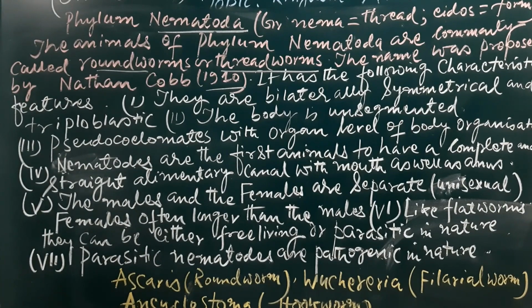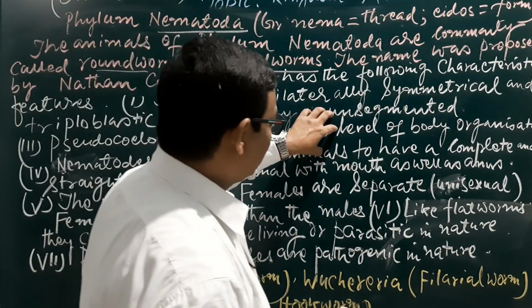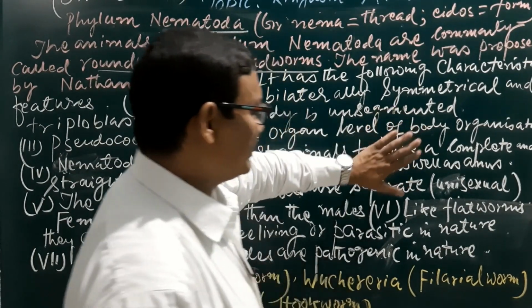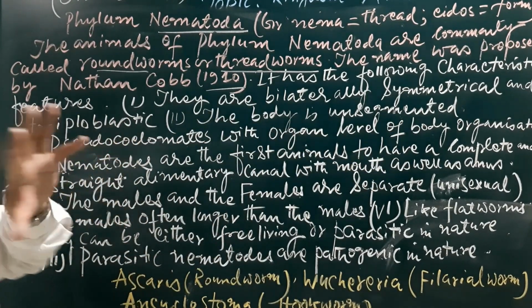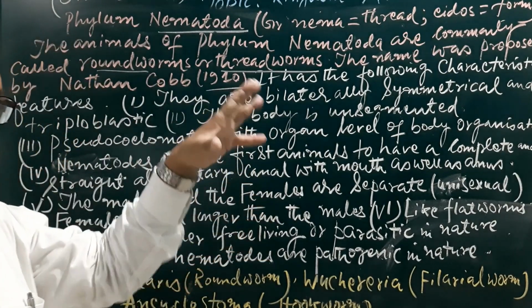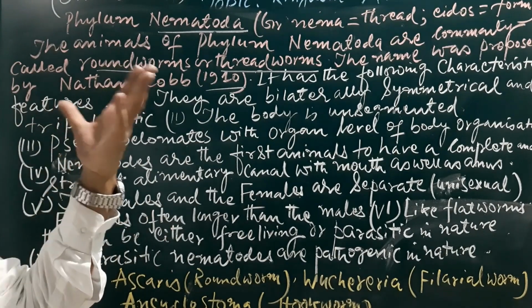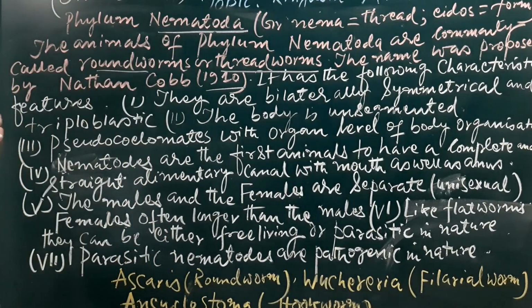That means although it is pseudocoelomates, there is an organ level of organization present, and it is the first animal that has a complete, straight alimentary canal, which starts from the mouth and ends at the anus.